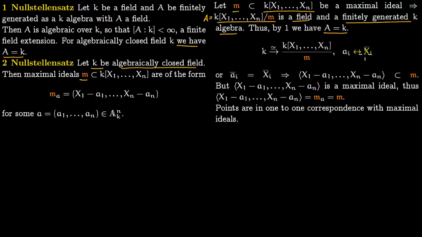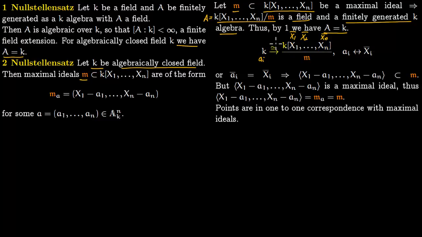So there is a one-to-one correspondence. This x1 you can quotient by the maximal ideal to get x1 bar, x2 to get x2 bar, xn to get xn bar. So you have this correspondence: xi bar has to correspond to some element ai here.